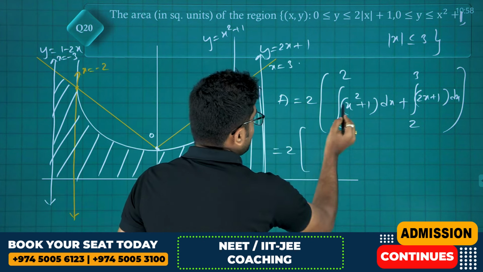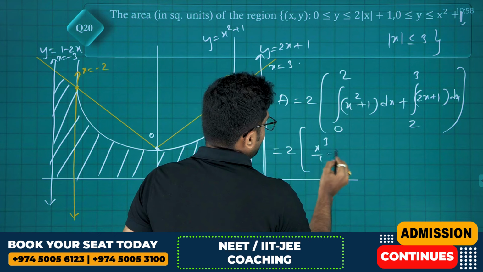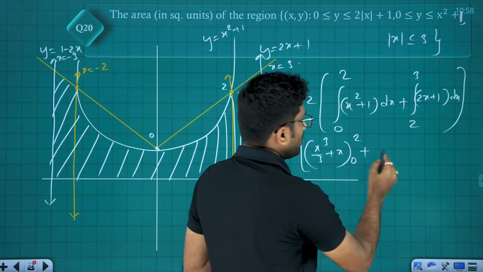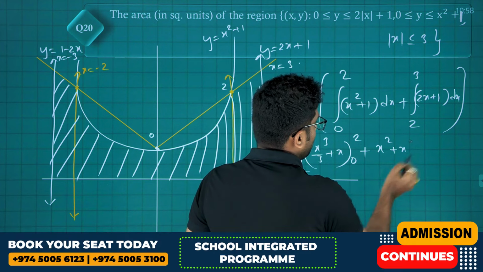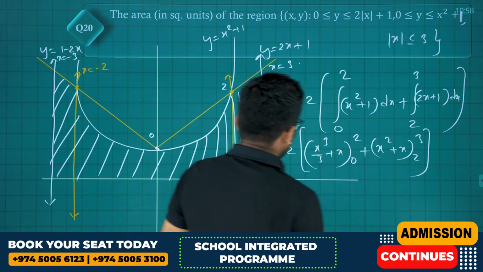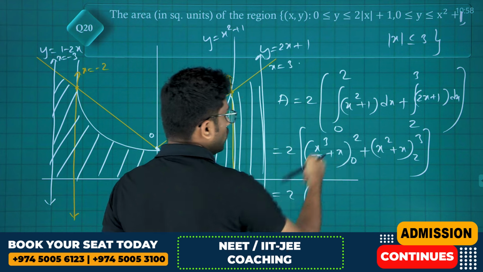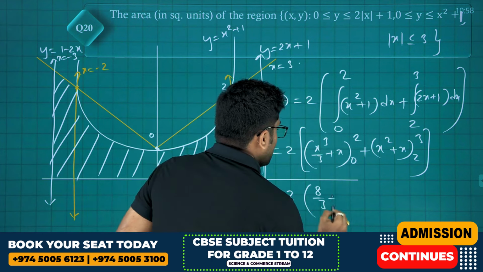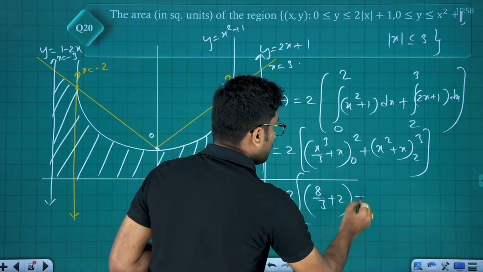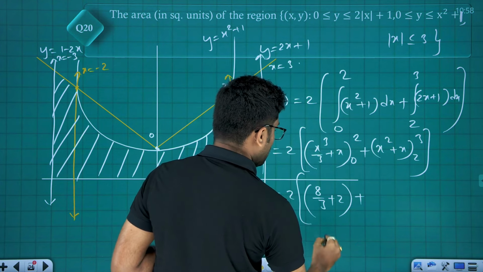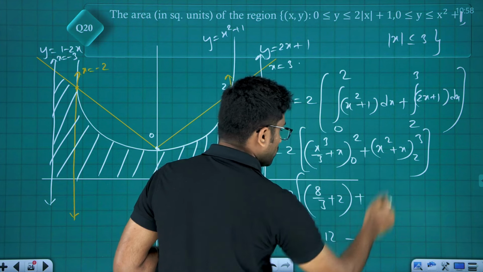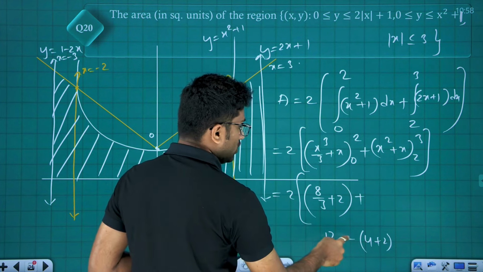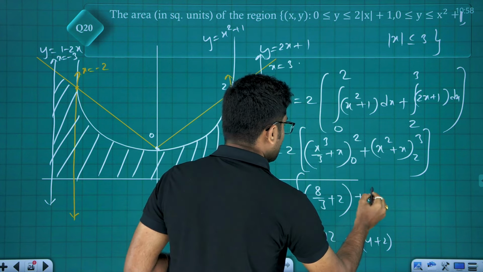So that is twice. For x square it is x cube by 3 plus x from 0 to 2. For 2x it is x square by 2 times 2, which is x square plus x from 2 to 3. So it is twice, 2 cube 8 by 3 plus 2, plus 3 square 9 plus 3, 12, minus 2 square 4 plus 2, 6. 12 minus 6 is 6.